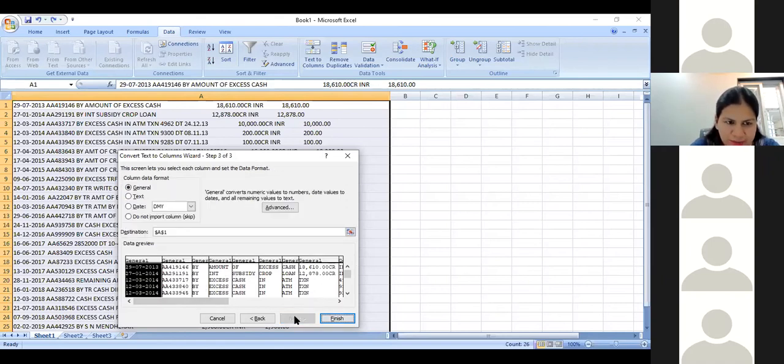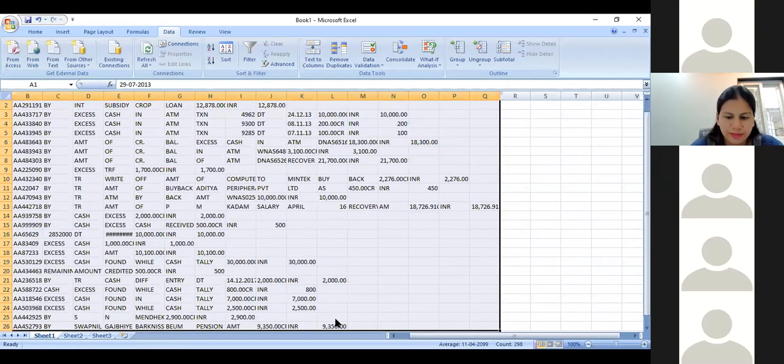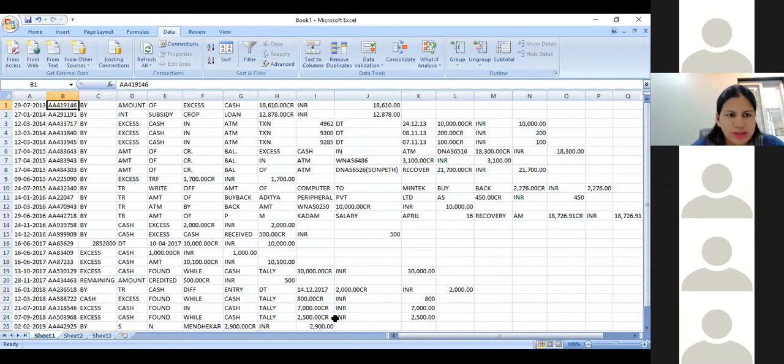I say next. When I say next, it gives me the option that your data is going to be viewed in this way. This being an advanced tab, we'll not cover this right now. I will just explain the basic text to column option. And I say finish. Once I say finish, the data automatically gets separated. So it looks like this. What has happened is, wherever there was a space, it has separated the data, with a specific amount or a specific word appearing in one specific cell.